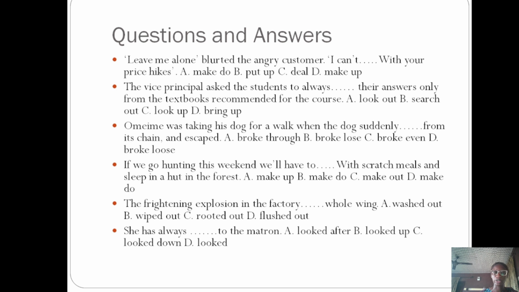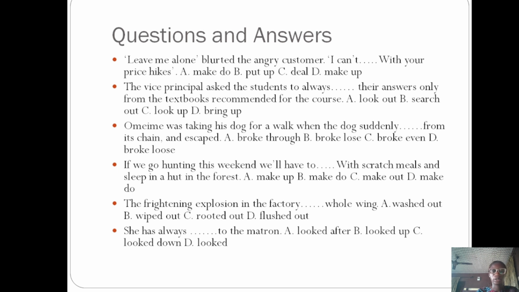The next question, the vice principal asks the students to always dash their answers only from the textbooks recommended for the course. A. Look out. B. Search out. C. Look up. D. Bring up. The correct option is C. To look up means to search for information.